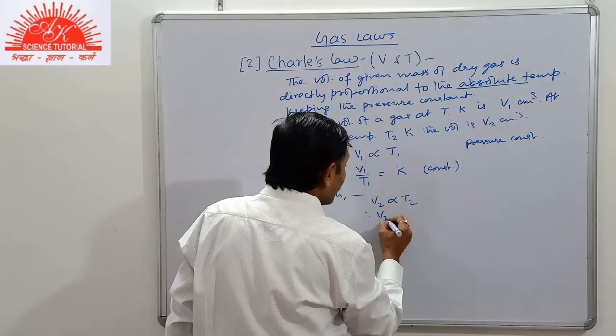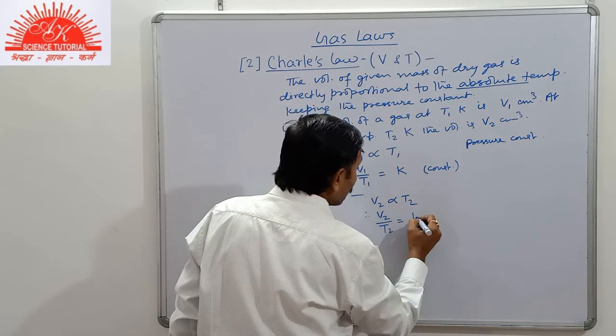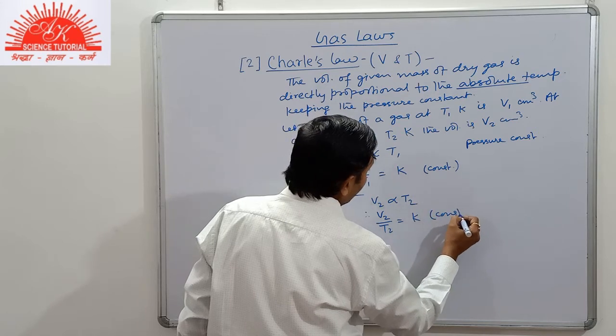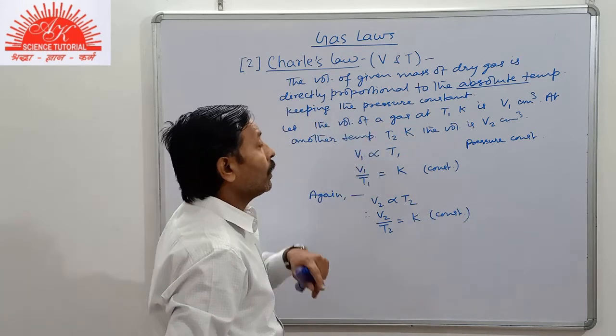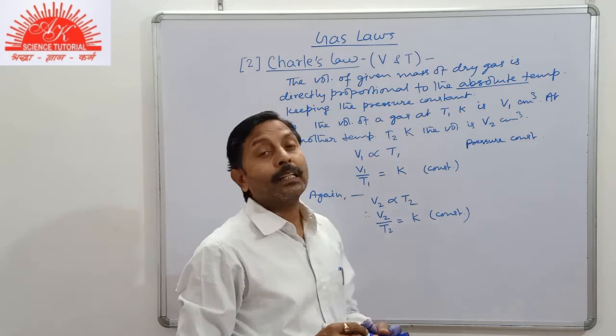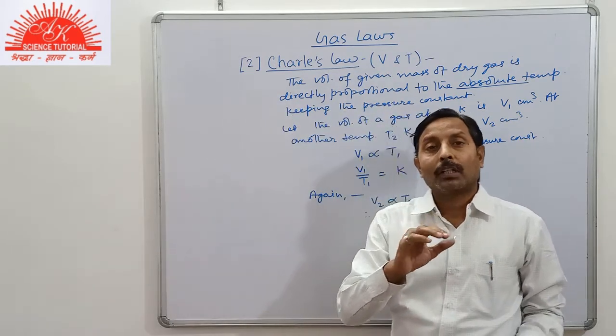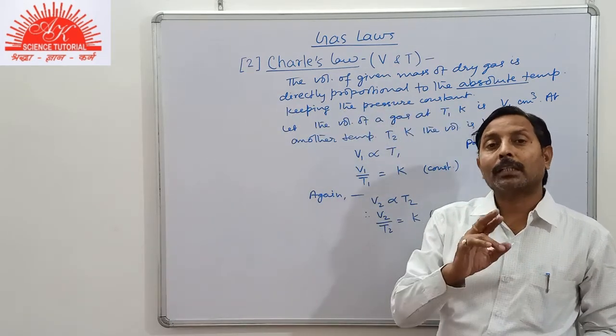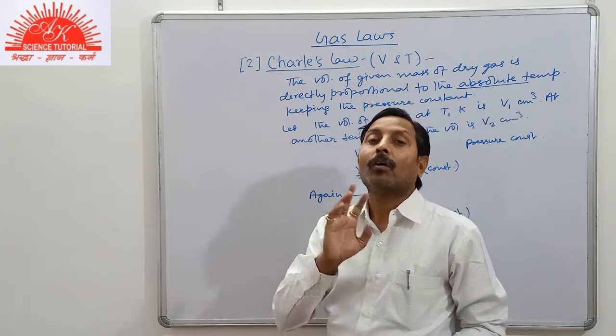Therefore, V2 upon T2 equals K, again a constant. So the ratio of the volume and absolute temperature will always remain constant.